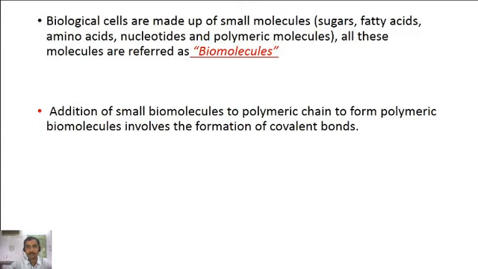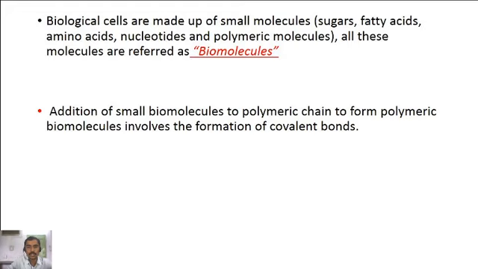If we see the structure of the DNA molecule, the DNA molecule consists of two strands, and each strand is made up of nucleotides or a polymer of nucleotides. While forming a DNA strand, there is the addition of nucleotides to the polynucleotide chain, and there is a formation of covalent linking between the added nucleotides.